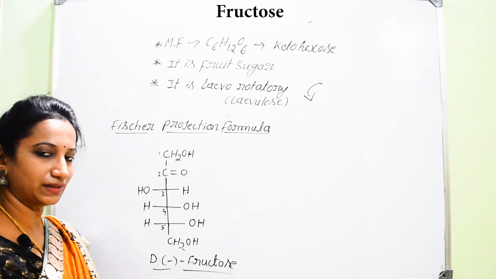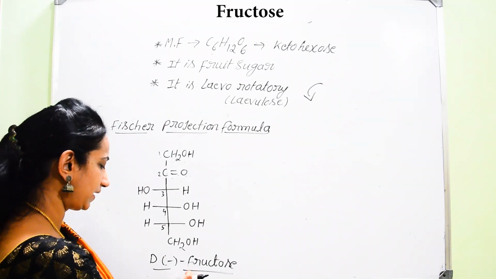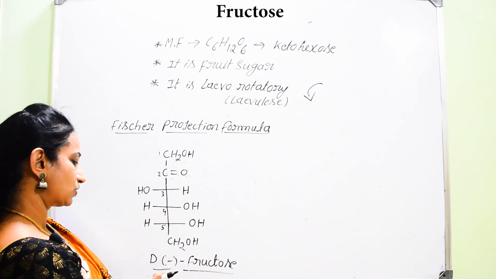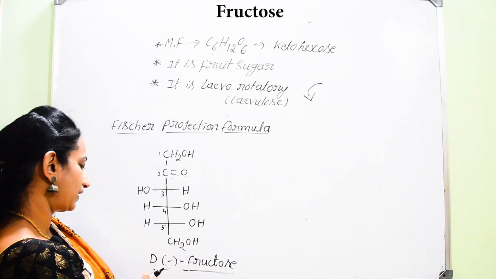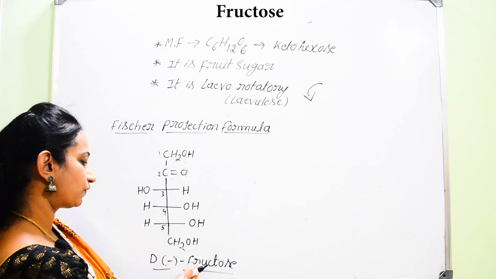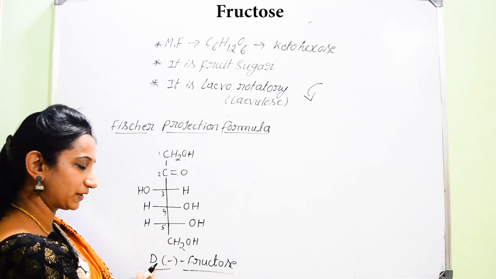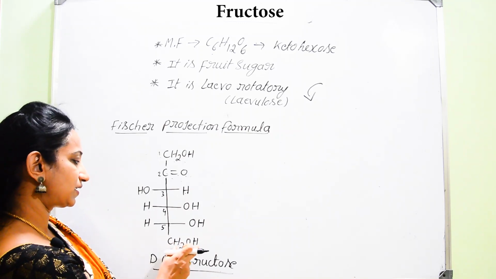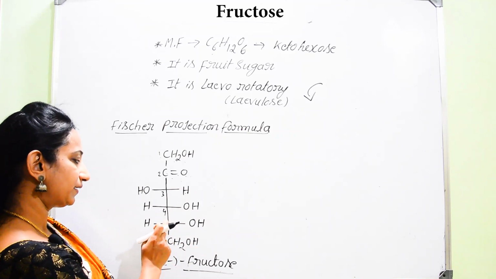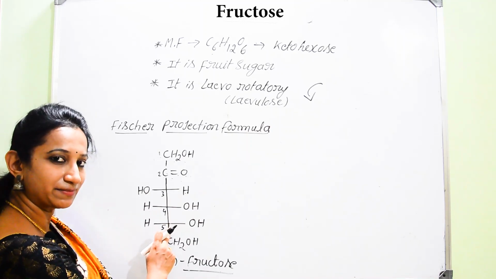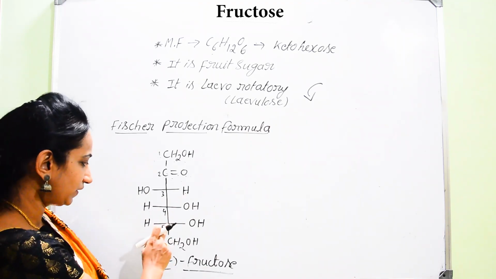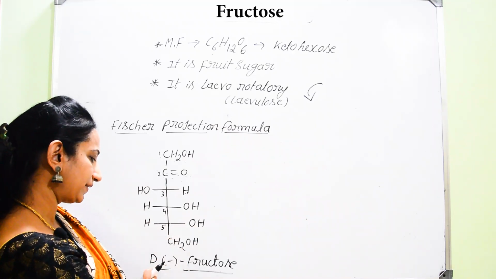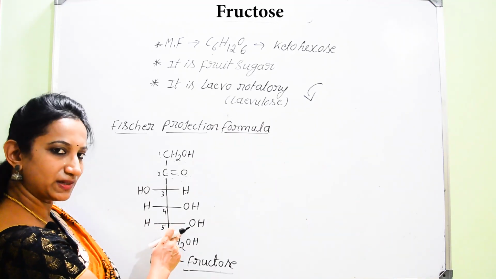Now similar to glucose, here we have to give a specific name for this isomer of fructose. What is that name? We can consider D minus fructose. D stands for the relative configuration of D-glyceraldehyde. Adjacent to the CH2OH, which is the highest asymmetric carbon atom? The fifth carbon atom. In D-glyceraldehyde, the OH group on the asymmetric carbon is on the right hand side.